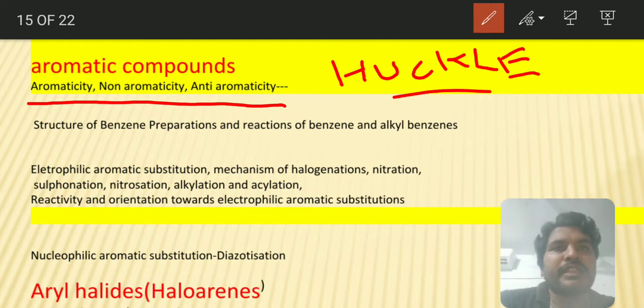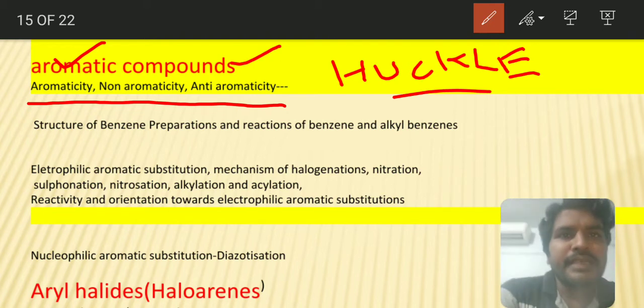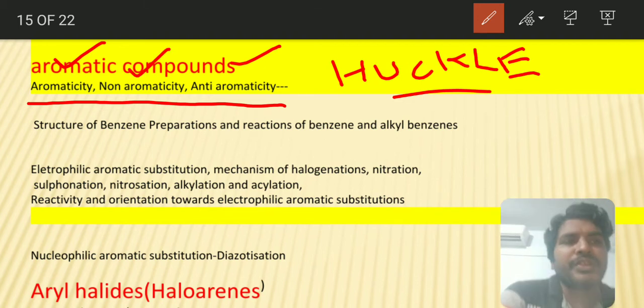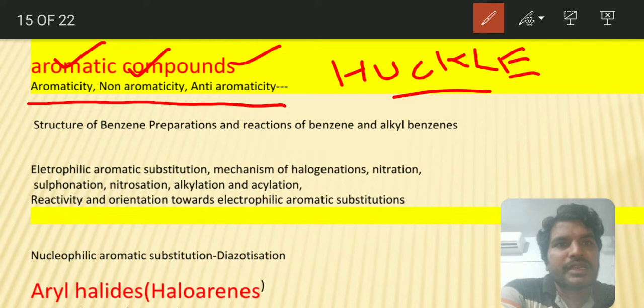When a compound is planar, has conjugated multiple bonds or charges, and contains 4n plus 2 pi electrons, that is an aromatic compound. If it has 4n pi electrons, it is an anti-aromatic compound. And if it does not follow any of these properties, then we call it a non-aromatic compound.